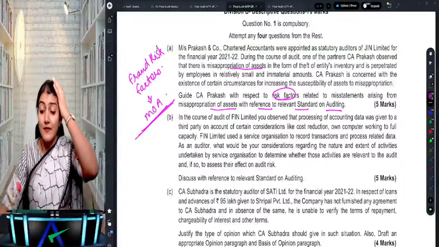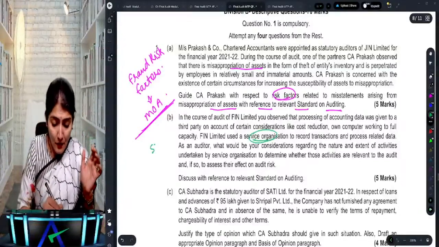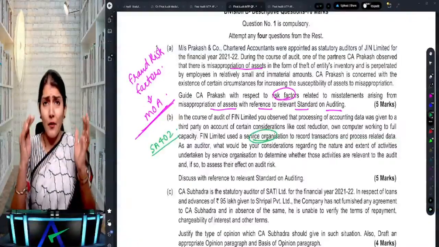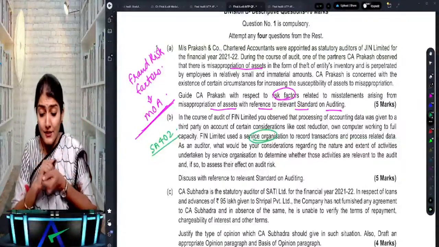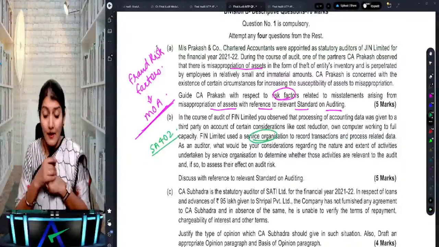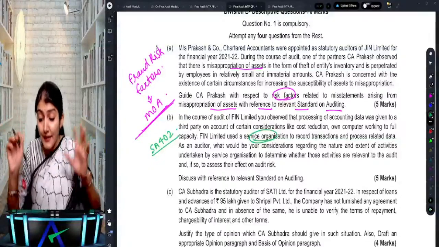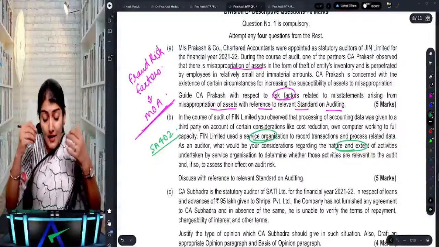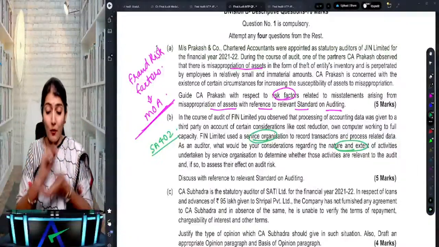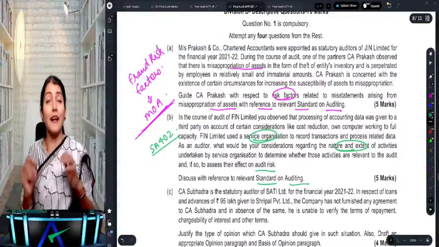Fin Limited uses a service organization. Oh my God, they are using a service organization. So we'll have to go to SA 402, right? The audit considerations relating to an entity using a service organization to record transactions and process related data. As an auditor, what would be your considerations regarding the nature and extent of the activities undertaken by the service organization to determine whether those activities are relevant to the audit, and if so, to assess their effect on the audit risk? Discuss with reference to the relevant standard on auditing, right?